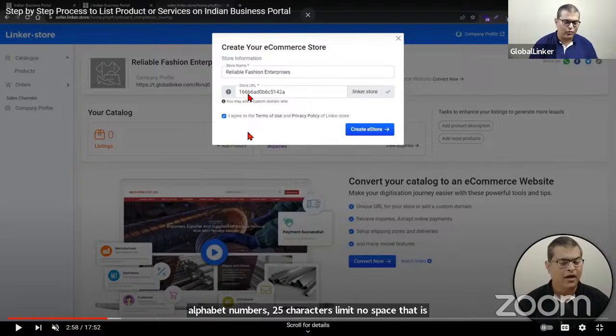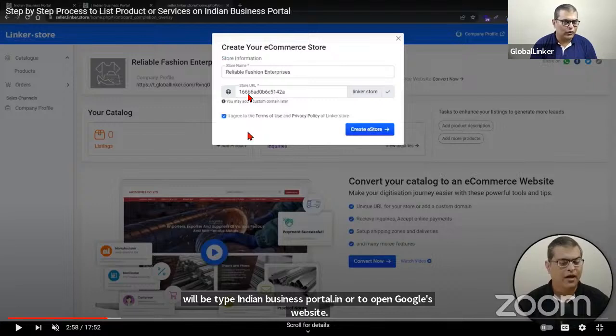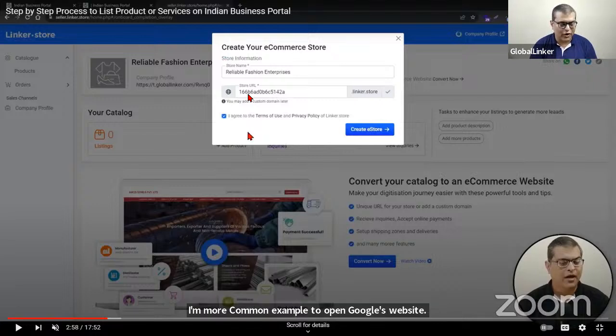And this is where, again, I'm going very, very basic, but the objective is to help everyone understand. So what are we doing here? This is where we are defining the URL of your online store. What is a URL? Something which we type to open a website. For example, to open Indian Business Portal, we type indianbusinessportal.in, or to open Google's website, a more common example, we type google.com.